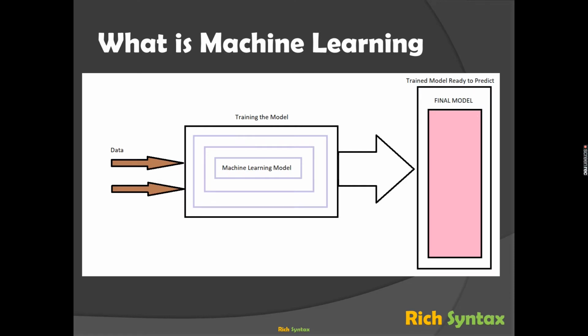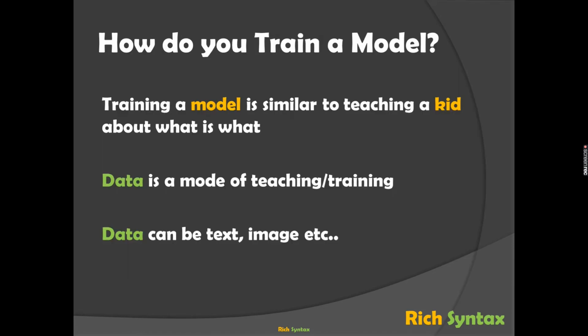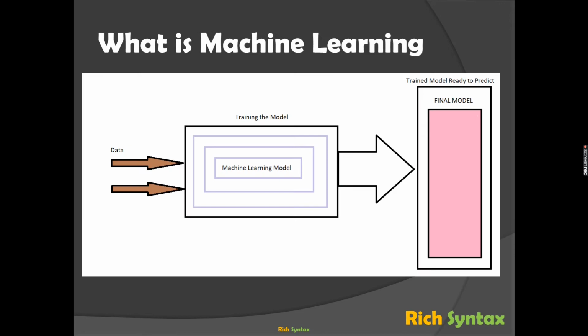So let's look at this diagram. I'll try to explain what machine learning exactly is. What we see here is we have the data getting inputted first. The second box is the machine learning model. We call this the training phase.